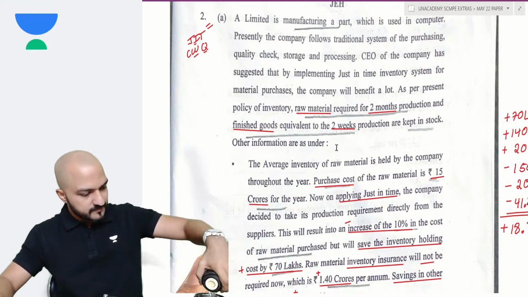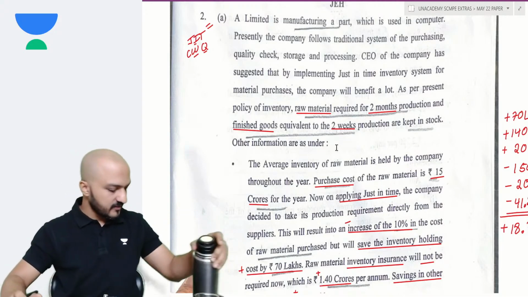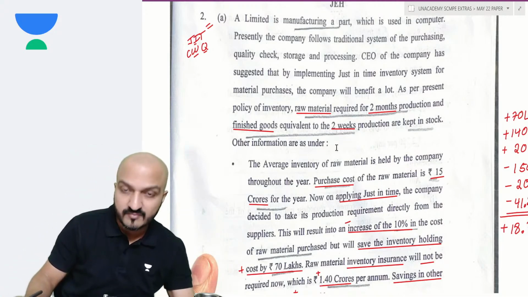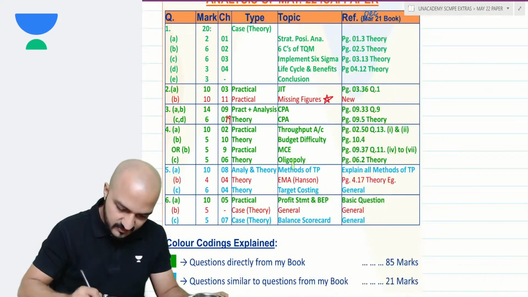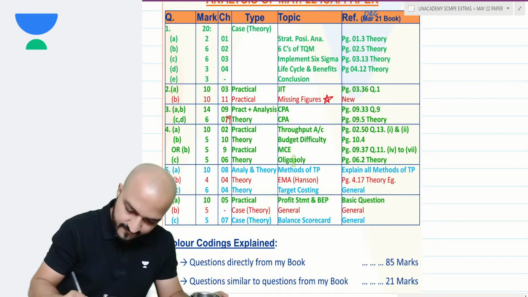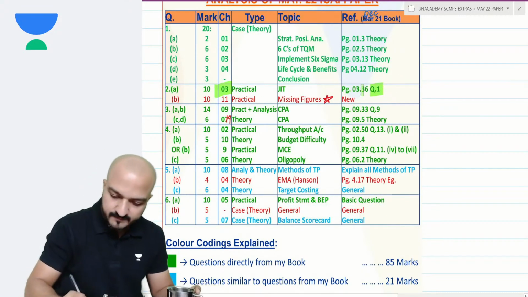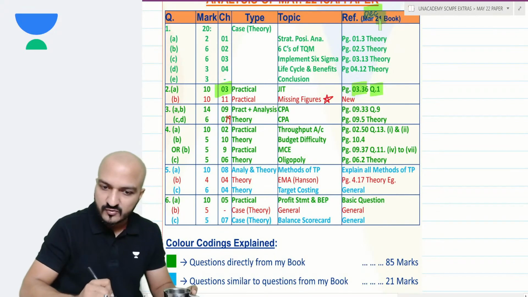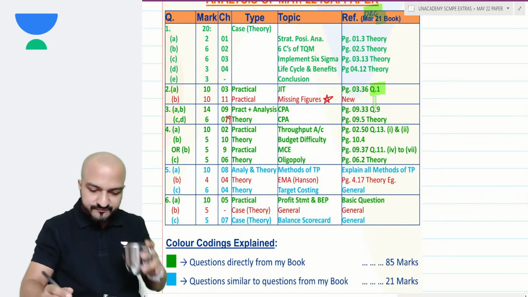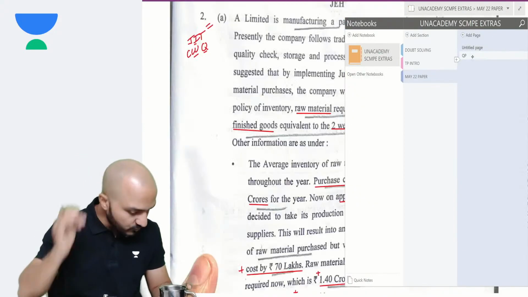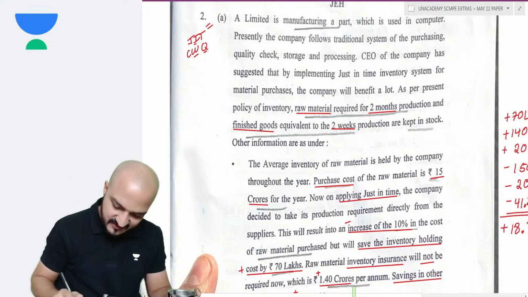Next, question number 2. Question 2 is a direct copy paste question from our classwork question. I'll tell you, it is exactly a copy paste of my chapter 3, question number 1. Chapter 3, page 3.36 in the December 21 book, question number 1. Of course, numbers are different and one point of calculation is a little bit different.